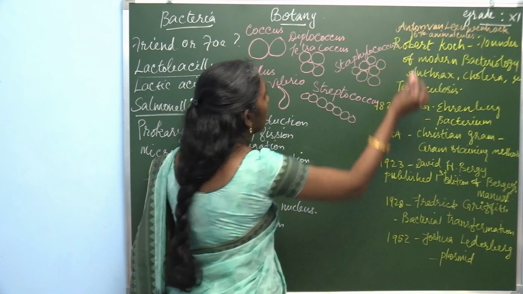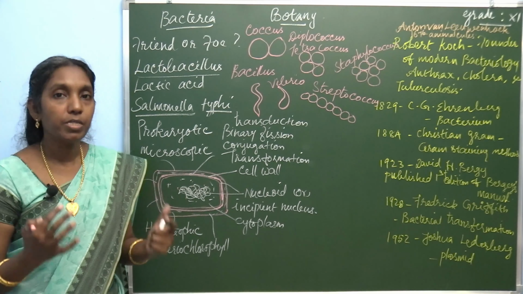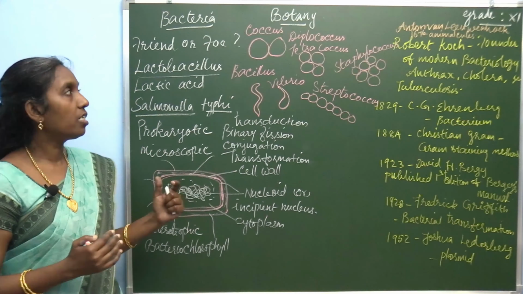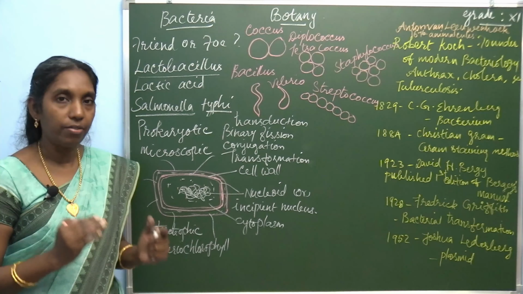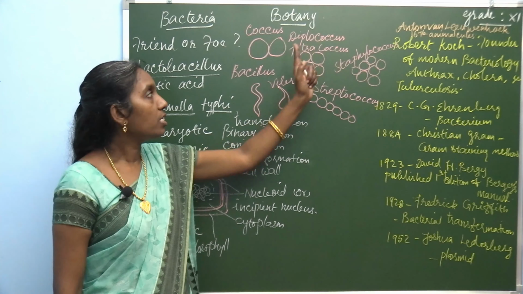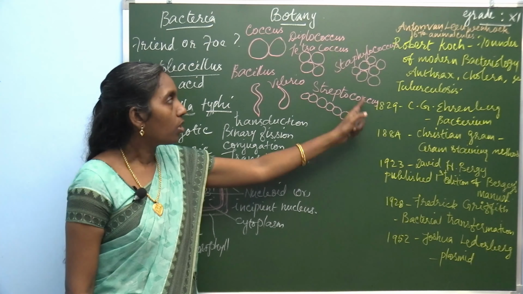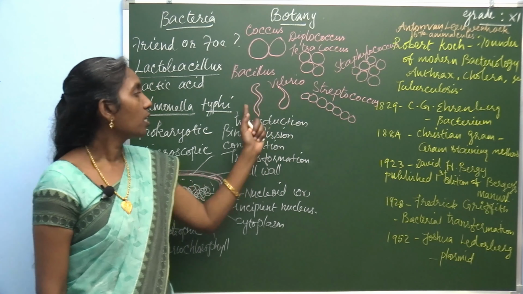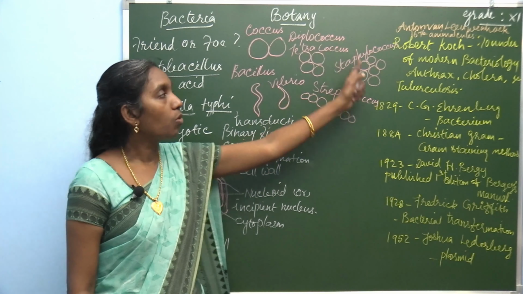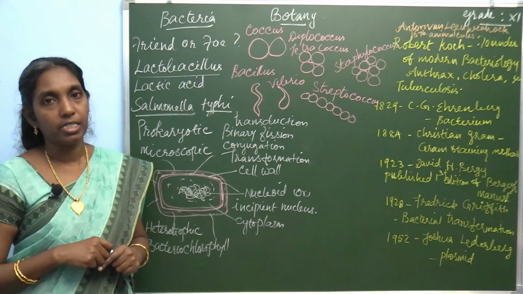So, these are all based on the shapes of bacteria. Depending on the shape, bacteria are classified into different types: coccus, diplococcus, tetracoccus, streptococcus, staphylococcus, spirillum and vibrio. This is one type of classification based on the shape of bacteria.